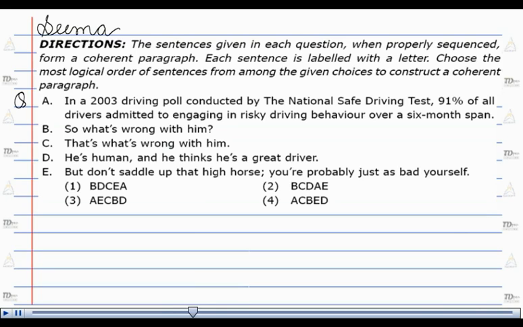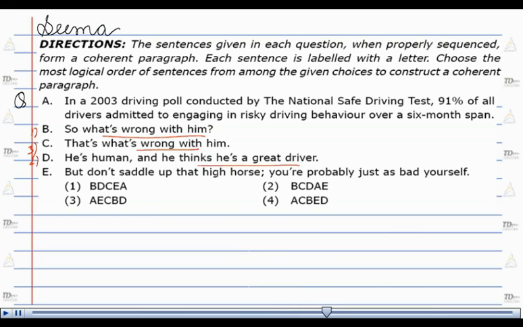The major link for this question is BDC. Starting with B, so what's wrong with him? Coming to D, he is human and he thinks he's a great driver. That's what's wrong with him.